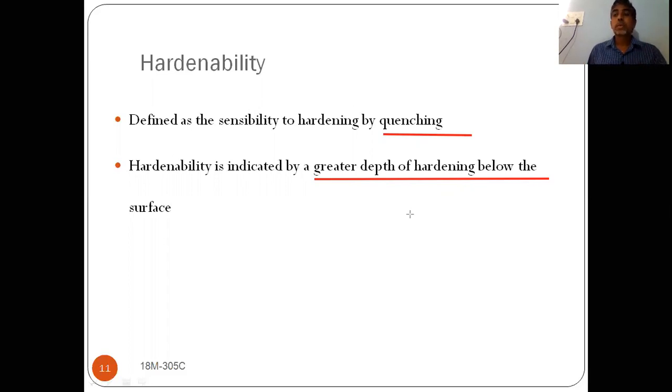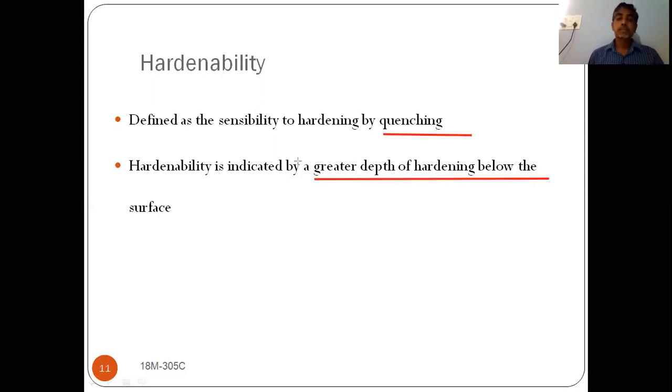So this hardenability property is used when you go for the quenching operation. After the quenching operation, you will get hardening. The surface gets hardened to a certain depth. If the depth is more, the material has good hardenability property. If the depth is less, it has poor hardenability property. So this is the hardenability property.